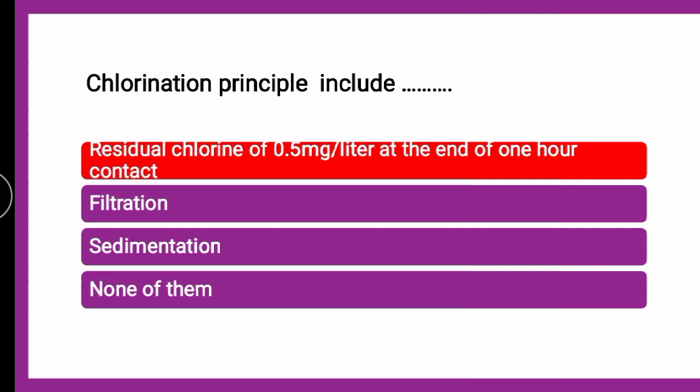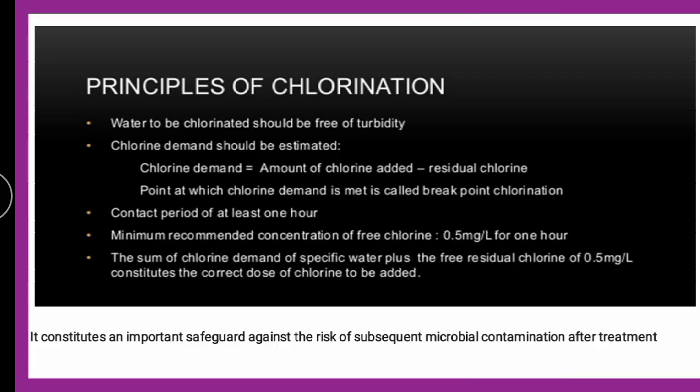That means after 1 hour contact of water with the chlorine, the remaining quantity of chlorine available in the free form should be 0.5 mg per liter. Why is this the limit given? Because it constitutes an important safeguard against the risk of subsequent microbial contamination after treatment, and the amount of chlorine which is acceptable in our body.